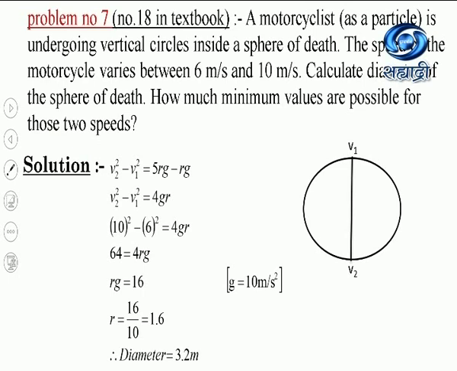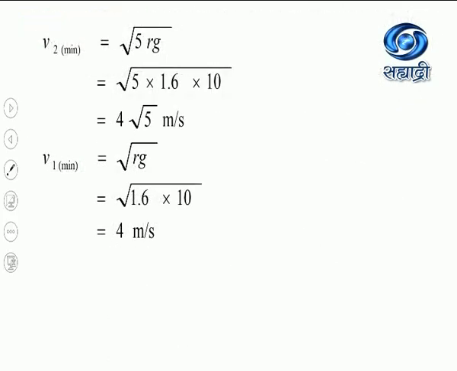Now we have to find out the minimum values of the speed at uppermost and lowermost position. At lowermost position, V2 minimum is given by the equation square root of 5Rg, which is equal to square root of 5 into 1.6, the radius we have just found, into 10. Your answer will come 4 into square root of 5 meter per second. Then minimum velocity at uppermost position is square root of Rg, which is square root of 1.6 into 10, that is 4 meter per second.